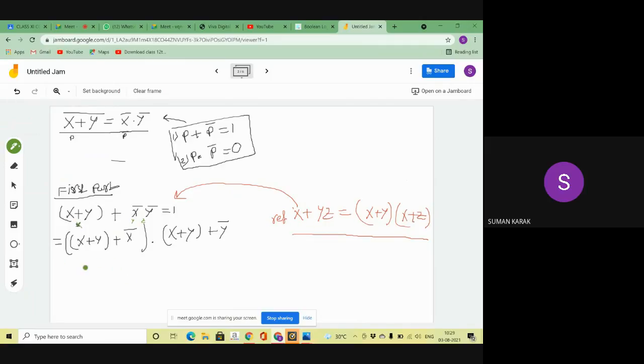Same here, I am applying this. This is the x and this is the yz. So at plus, I write x plus x bar, x plus y. That means x plus y plus x bar. And again I write x, this is the x part. So I write x plus y plus z, that means z is the y bar. Did you understand?